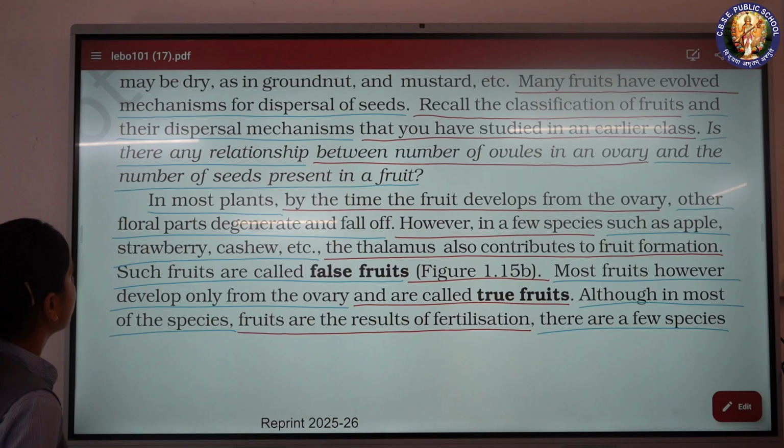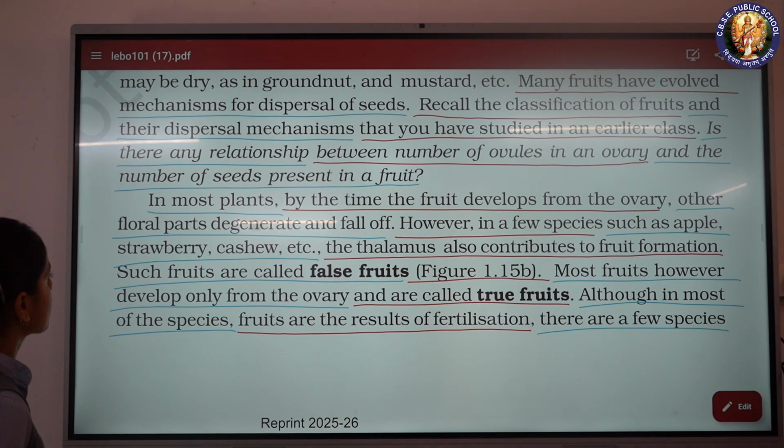Many fruits have evolved mechanisms for dispersal of seeds. Recall the classification of fruits and their dispersal mechanisms that you have studied in an earlier class. Is there any relationship between number of ovules in an ovary and the number of seeds present in a fruit?